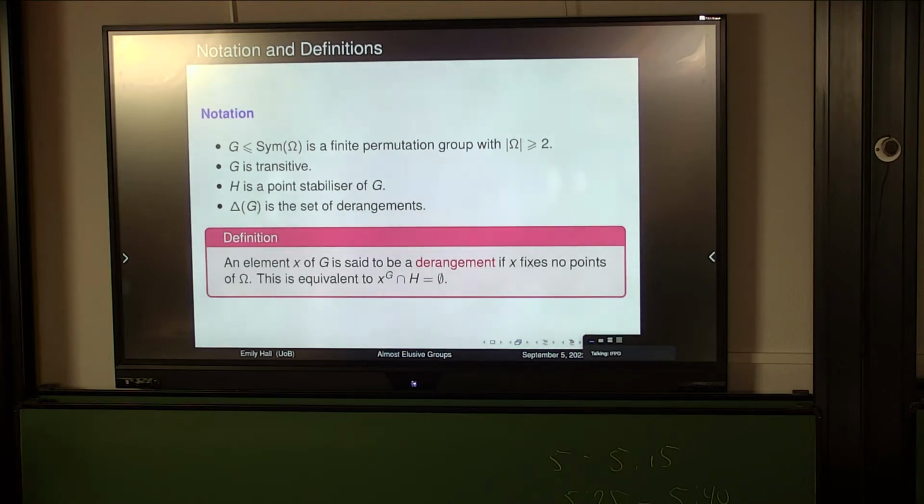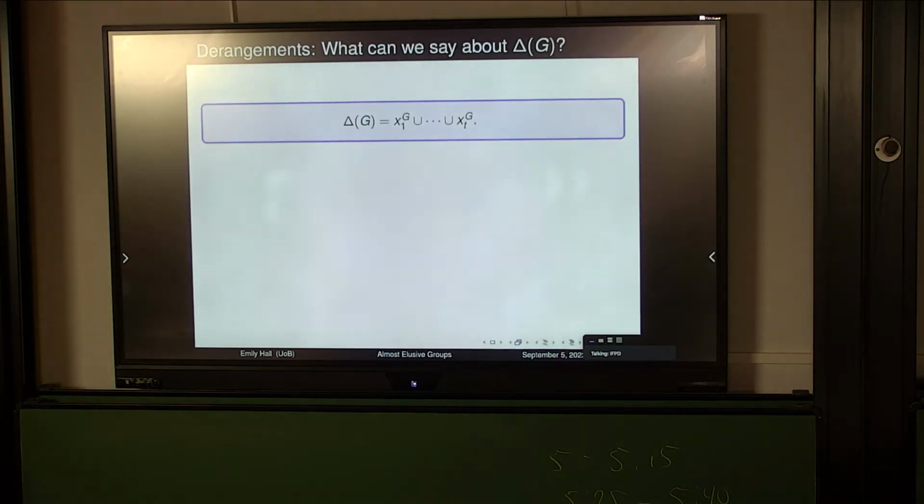Okay, so what can we actually say about this set of derangements? Well, the first important thing to note is that the number of fixed points of an element is fixed under conjugation, and so in particular I can write my set of derangements as a union of conjugacy classes. What I want to take away from that to define almost elusive groups is the fact that thinking about conjugacy classes of derangements is a very natural thing to do.